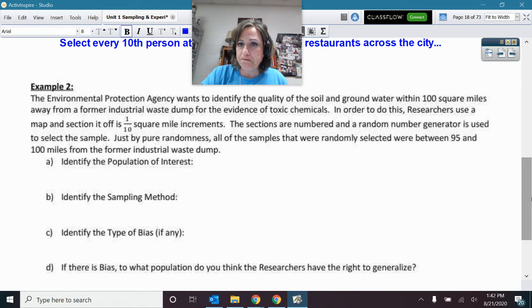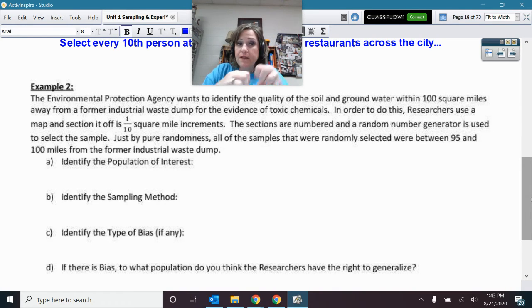All right. In order to do this, researchers used a map and they sectioned it off in 1/10 square mile increments. The sections are numbered, and then a random number generator is used to select the sample. Okay, simple random sample.